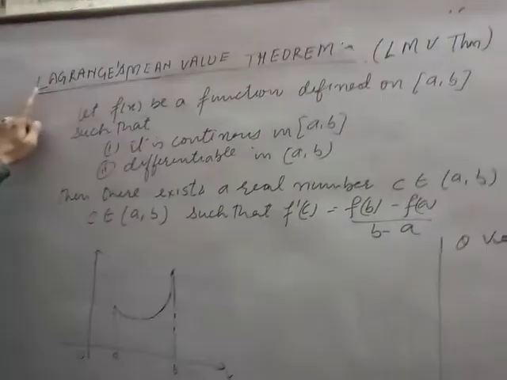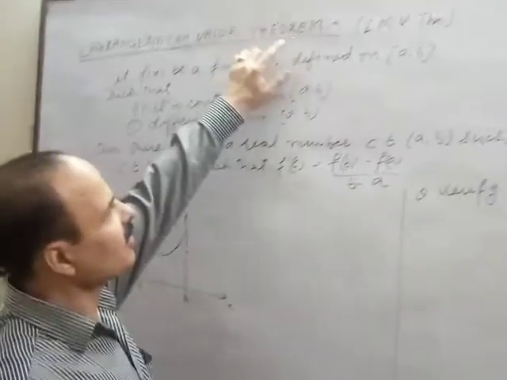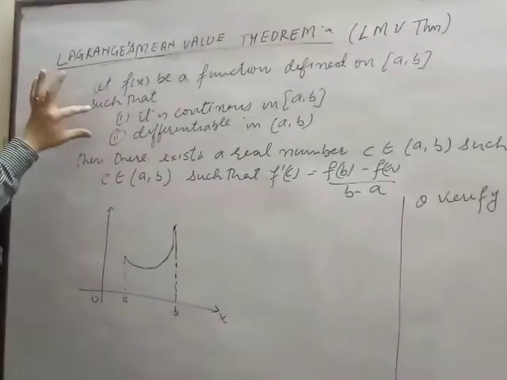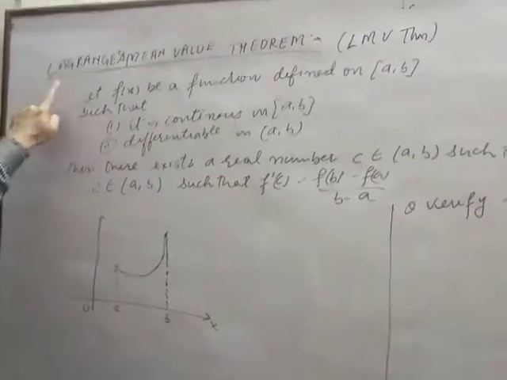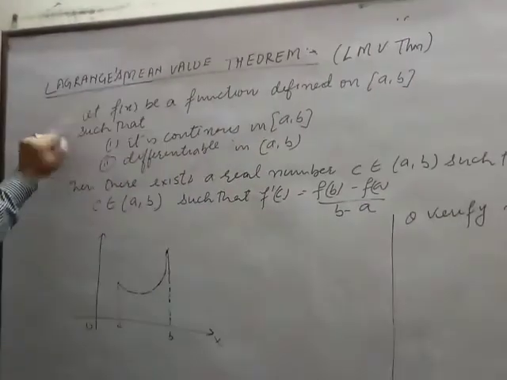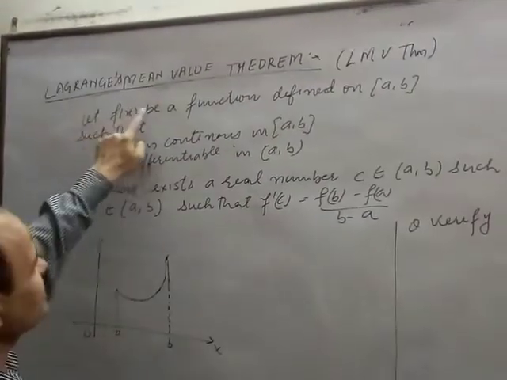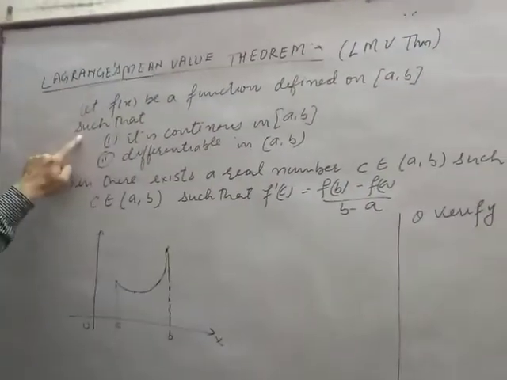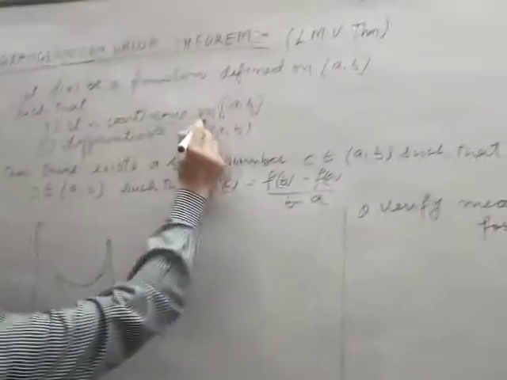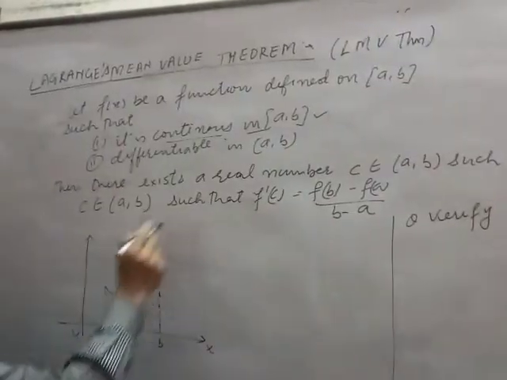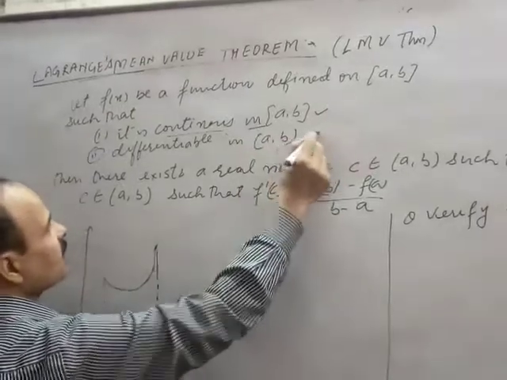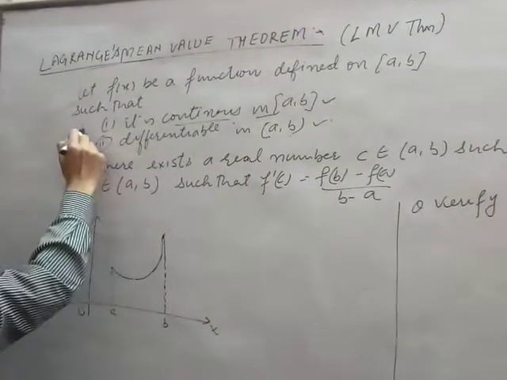This is the second theorem, Lagrange's mean value theorem, or LMV theorem as we call it. Here also there are two main conditions before applying this theorem. Let f(x) be a function defined on [a, b] such that it is continuous in the closed interval [a, b] and differentiable in the open interval (a, b).